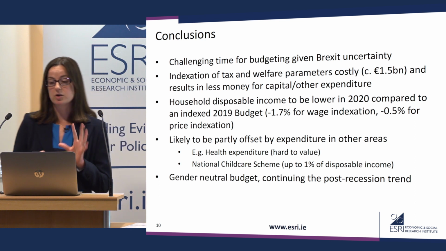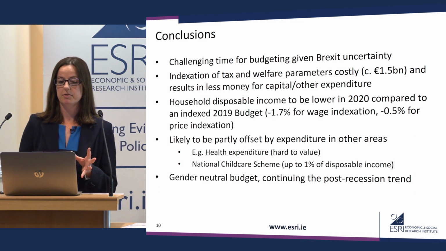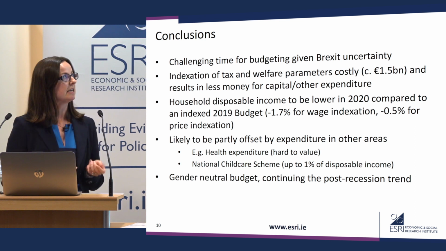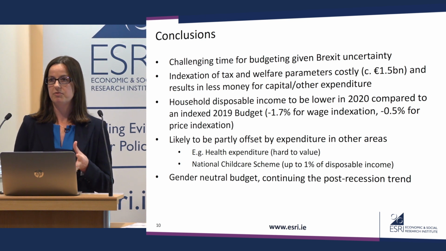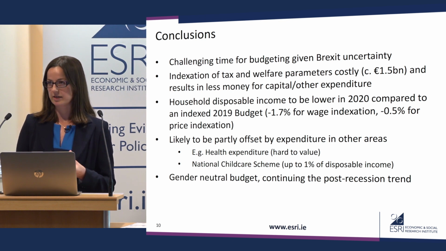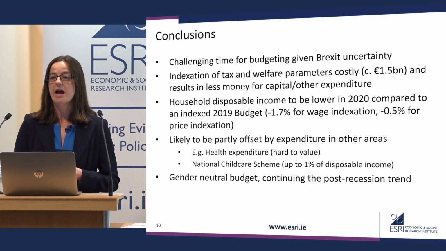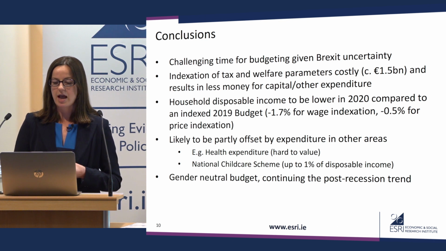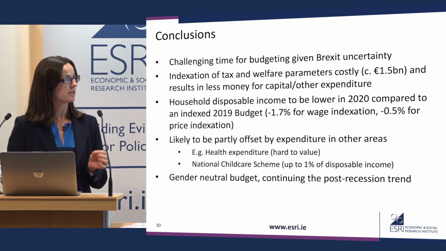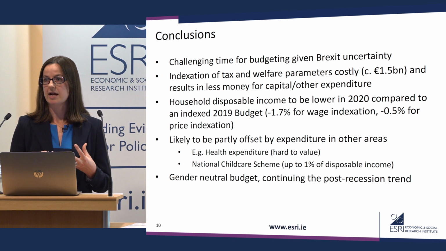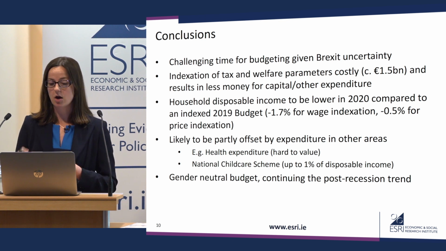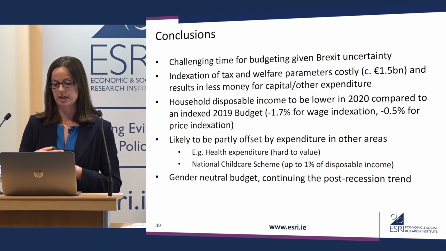There's no doubt that this is a challenging time for budgeting, given Brexit uncertainty. Indexation, which would keep the living standards of the population constant in terms of disposable income, is costly. It would have cost about 1.5 billion this year, and it results in less income for other capital and other expenditure. Because Budget 2020 wasn't indexed in line with wage growth, household disposable income can be expected to be lower in 2020 compared to an indexed 2019 budget.